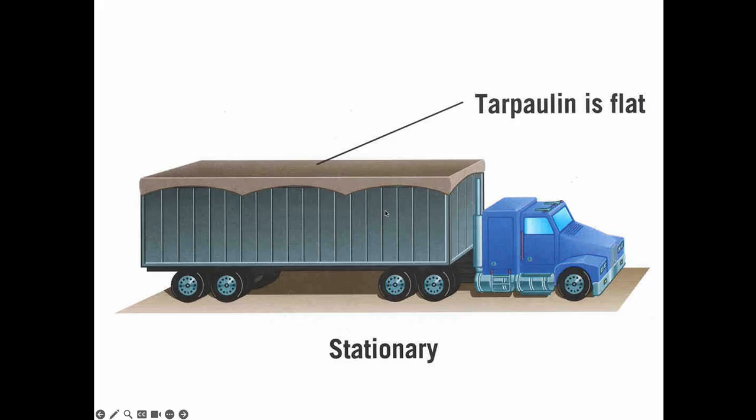Well, while it's parked, what's the velocity of the air that's inside the trailer bed? Well, it's 0. I mean, it's not moving. And if it's not moving, then the air up here is not moving relative to the tarp, so the pressures on either side are the same. So this thing is flat.